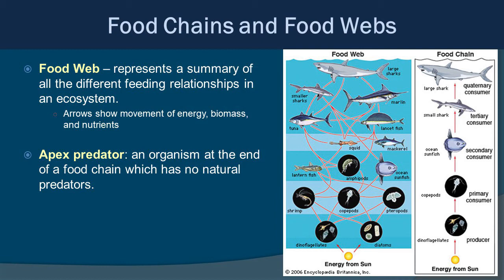Now, an apex predator is an organism at the end of a food chain which has no natural predators. An example would probably be the great white shark, Carcharodon carcharias. Killer whale, or Orcinus orca, would be another example that you could put up there as well. Of course, just remember, even apex predators get decomposed, so nobody avoids that eventually.